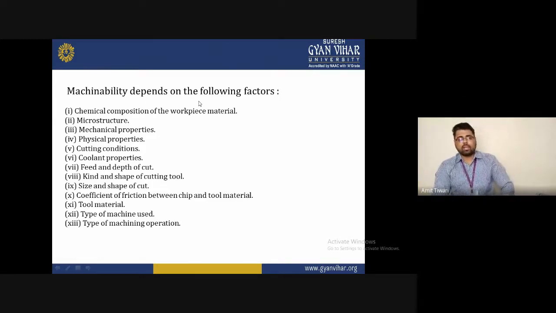Physical property, and the condition of cutting, that is, what condition will be used for the cutting. In the physical property, we can say, what are the thermal conductivity and melting point of the workpiece material, and how much thermal conductivity a particular material has. These are specific properties required to understand while doing machining.